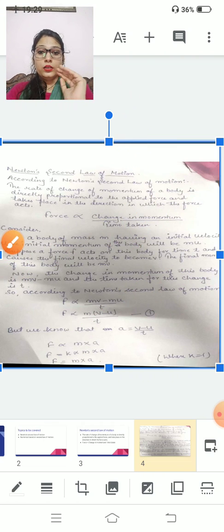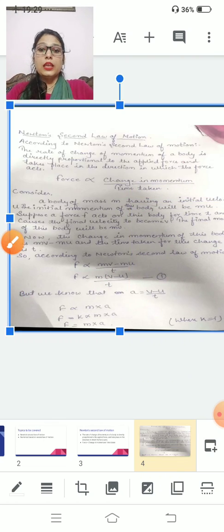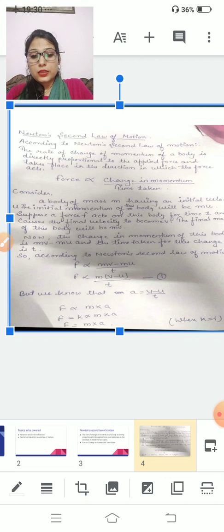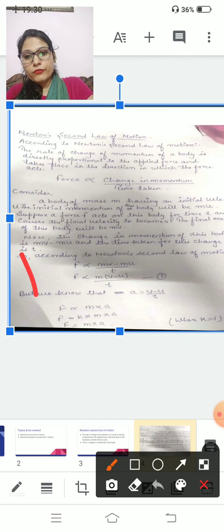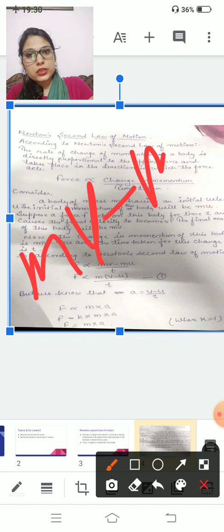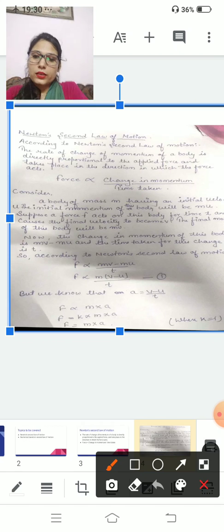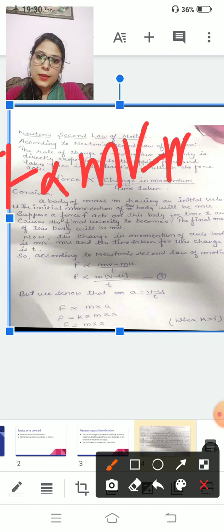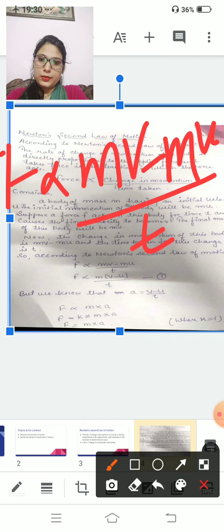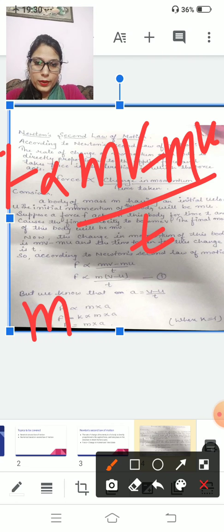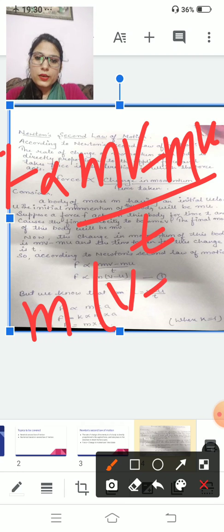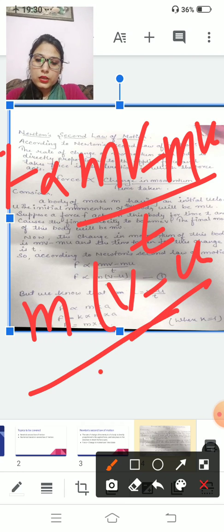Now the change in momentum of this body is final momentum minus initial momentum. Clear? So here you will write that F is directly proportional to mv minus mu upon time t. Take m common: m into v minus u upon t.